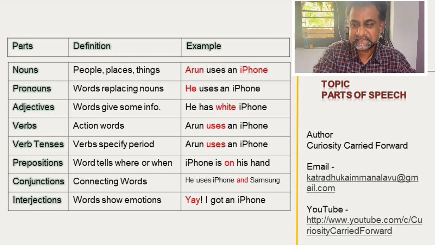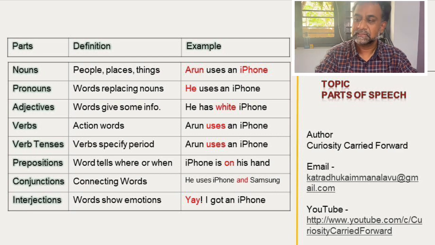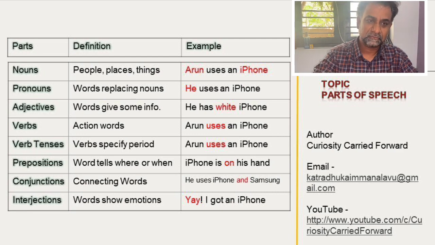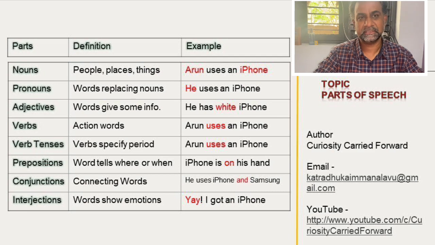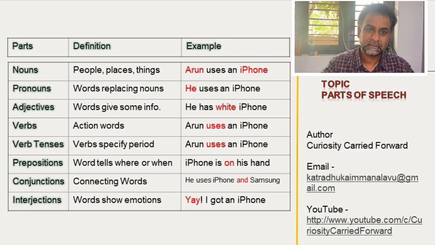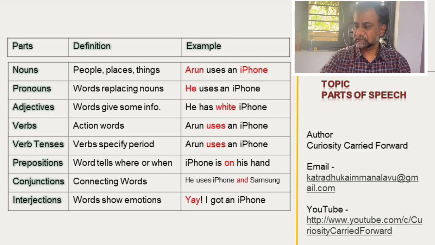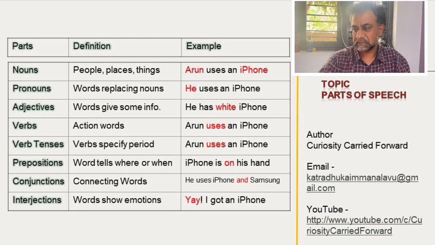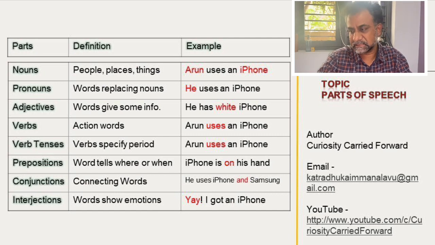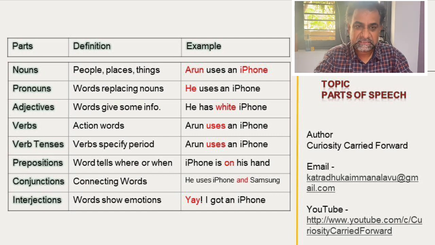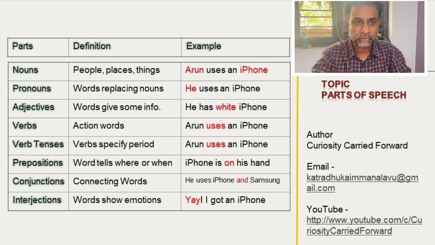Now verb tenses. Okay. Each part we will have to go into in detail in the subsequent classes. Now I am giving an introduction. These are all very basic. So here verb is an action word. Now we are talking about verb tenses. What is the tense? Tense is a time period.